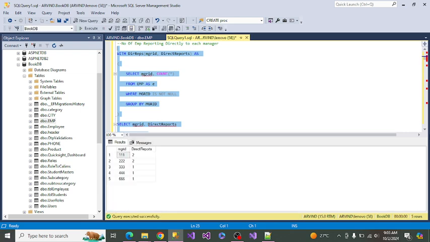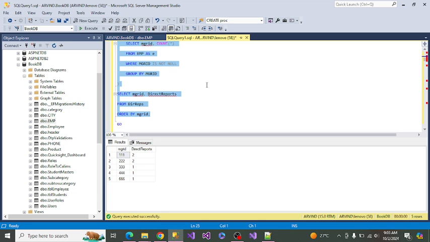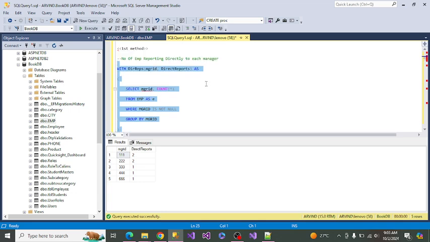So it is all the employees directly reporting to them, which is very useful. That consists of subqueries as well as the aggregate and that kind of thing. So it is very simple to achieve.